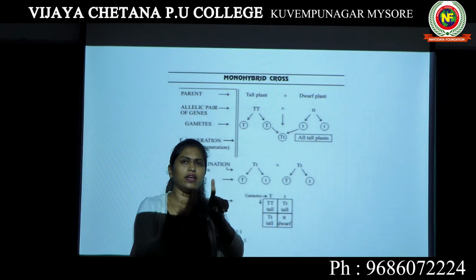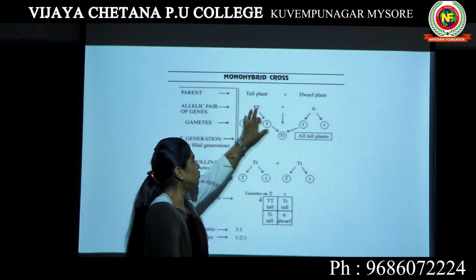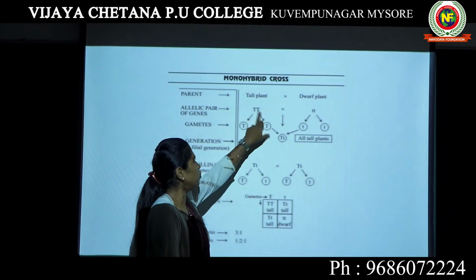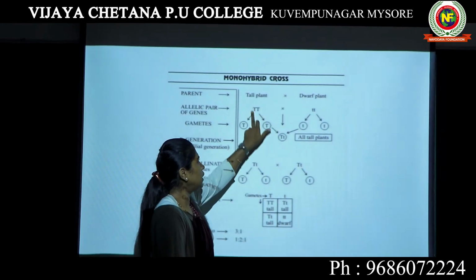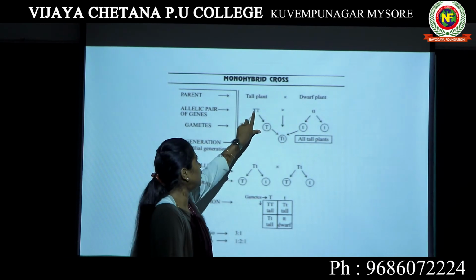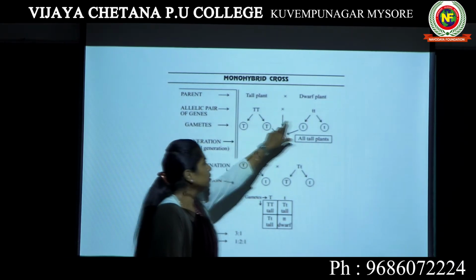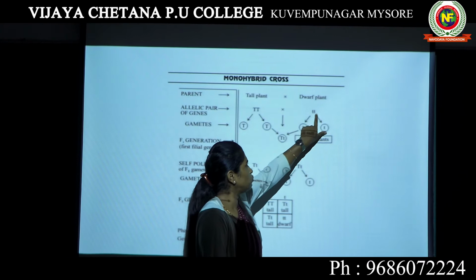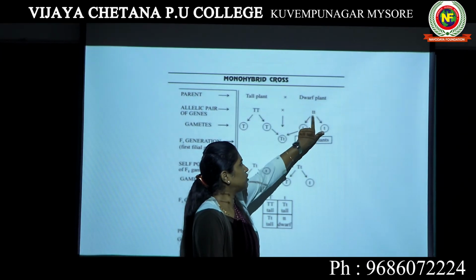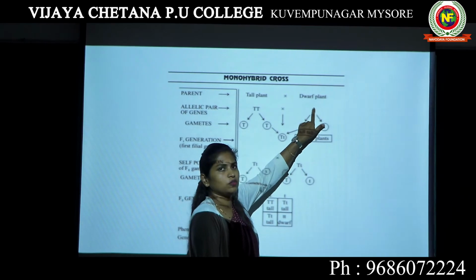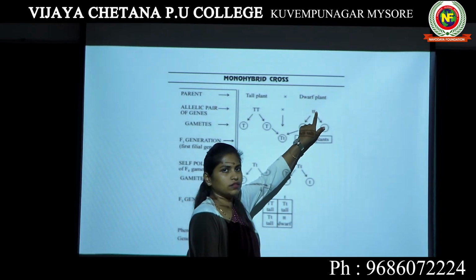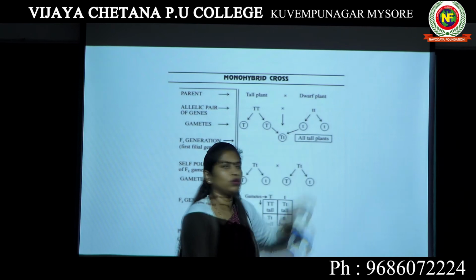So one gene exists in two functional forms, which are known as alleles. Both these letters, capital T and capital T, refer to alleles of a particular gene. This is allele 1, this is allele 2. In a similar way here, this totally represents the gene which is responsible for dwarfness. However, a single letter is known as an allele. This is allele 1, this is allele 2.